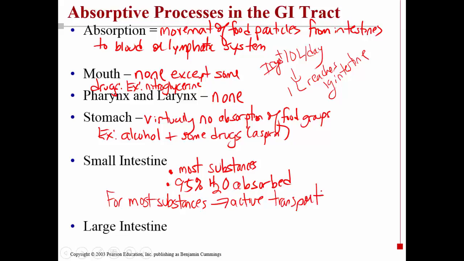As we move from the small intestine now, as most substances have been absorbed, there really isn't much left to be absorbed in the large intestine. And so all that you really see absorbed here is perhaps some water and a few vitamins, which I'll mention in a minute. These vitamins are B12 and vitamin K. And these tend to be absorbed to lymphatic vessels.